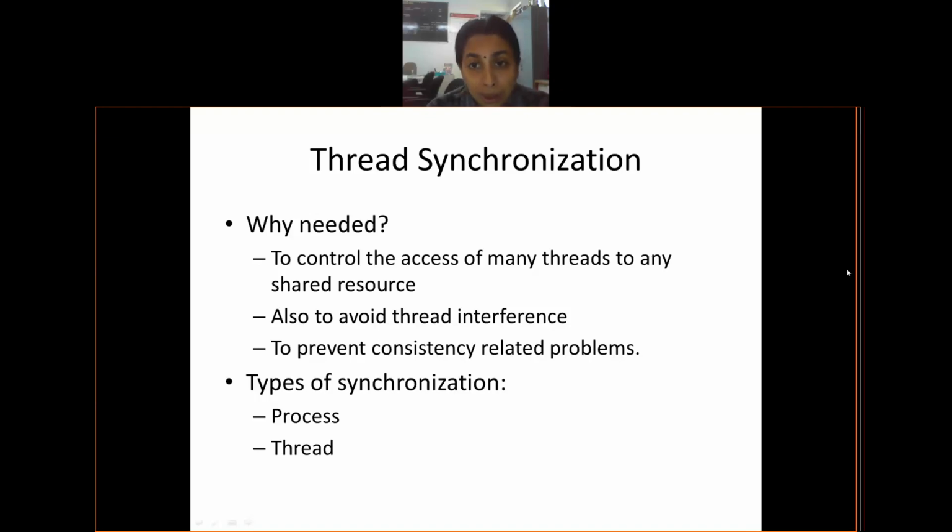Don't think only about thread synchronization. In general terms, I'm asking why synchronization is needed. Can anybody else comment? Make it fast. You can either chat or you can unmute and go ahead. Varshini has commented, to handle the situation properly. What kind of situation?